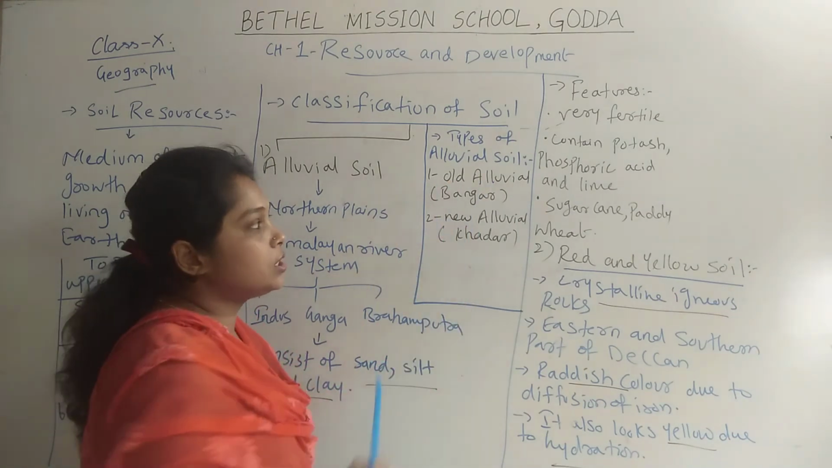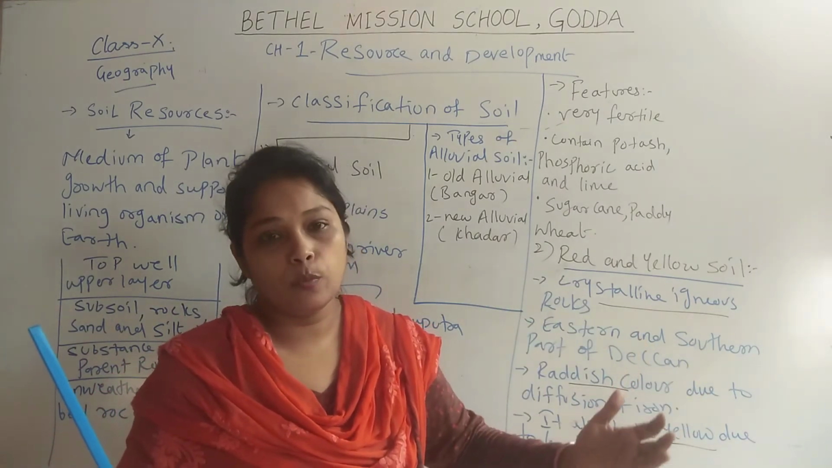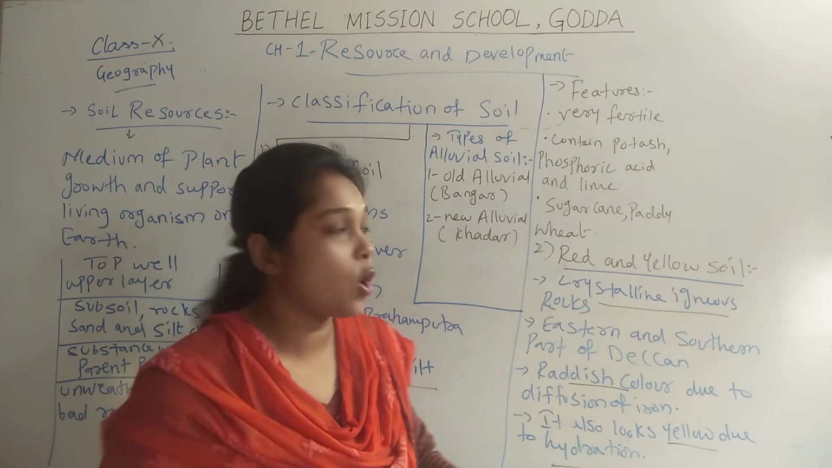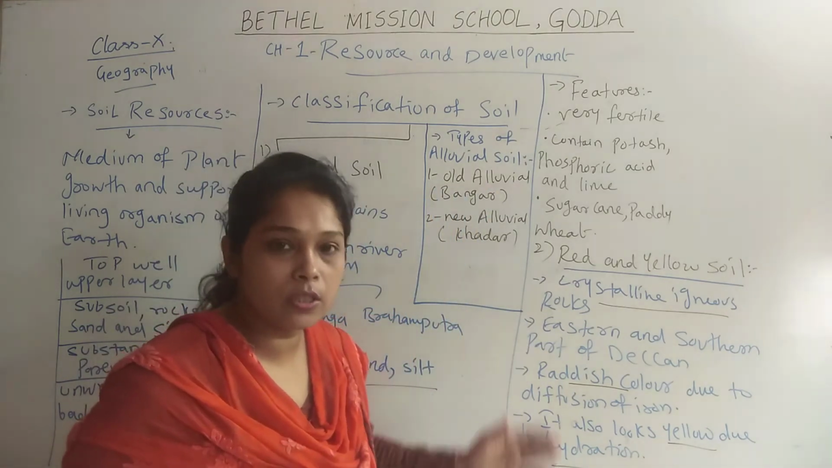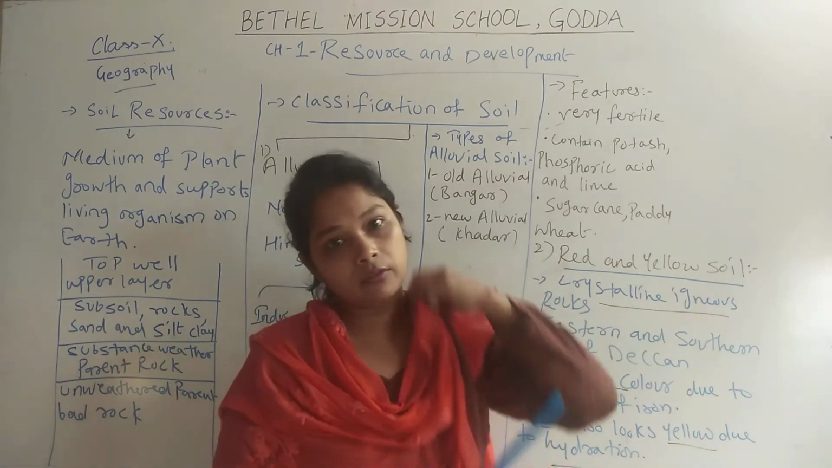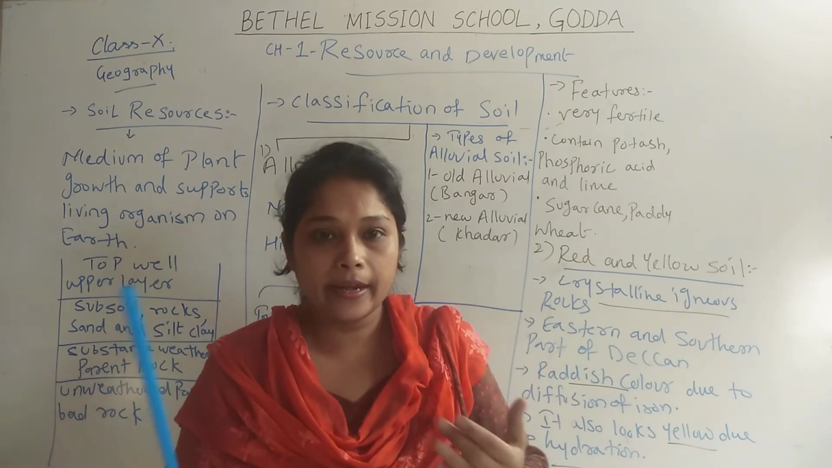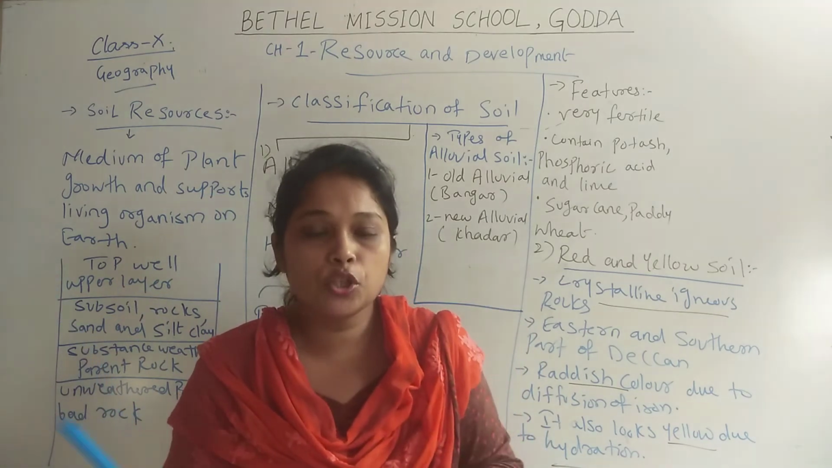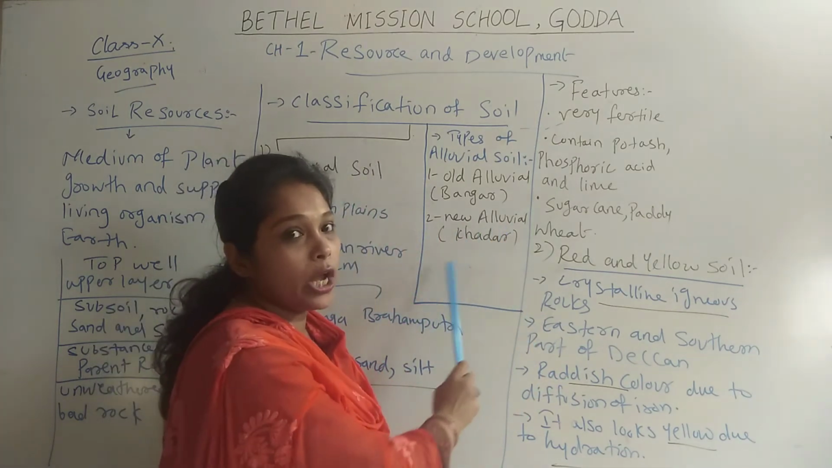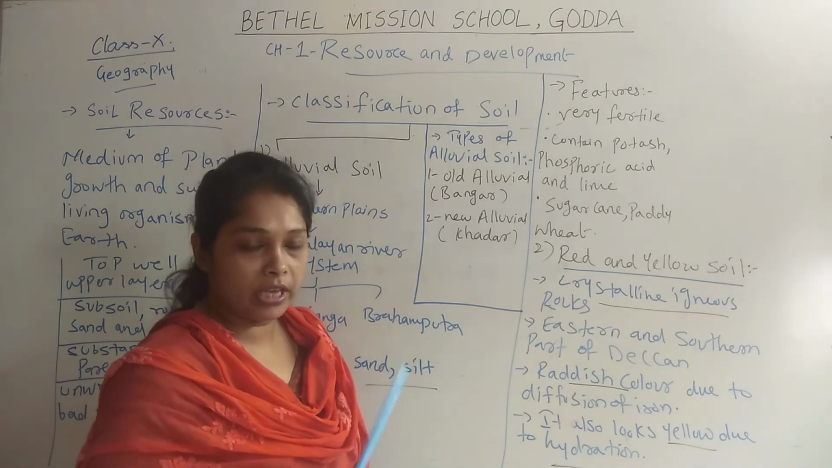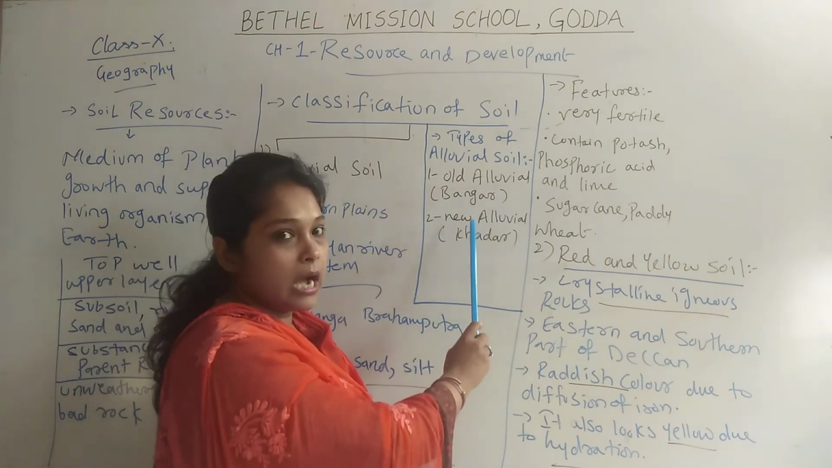Now what is old alluvial soil? Old alluvial soil means the soil which has been there for so many years. They are called old alluvial soil or Bangar. New alluvial soil means when rivers flow, they take soil with them, and in one place they deposit that soil and move further. That deposition of soil makes new alluvial soil, which is also called Khadar. So we have 2 types of alluvial soil, old alluvial Bangar and new alluvial Khadar.